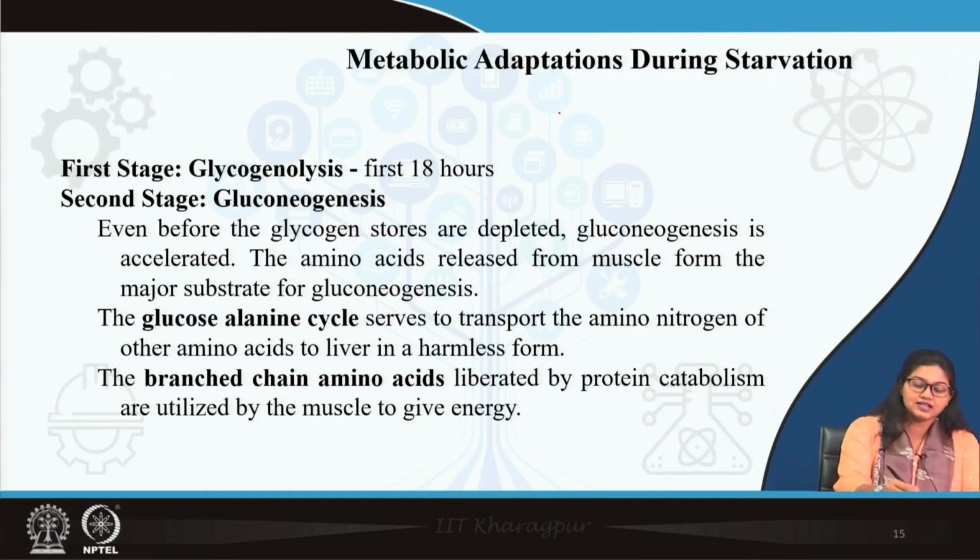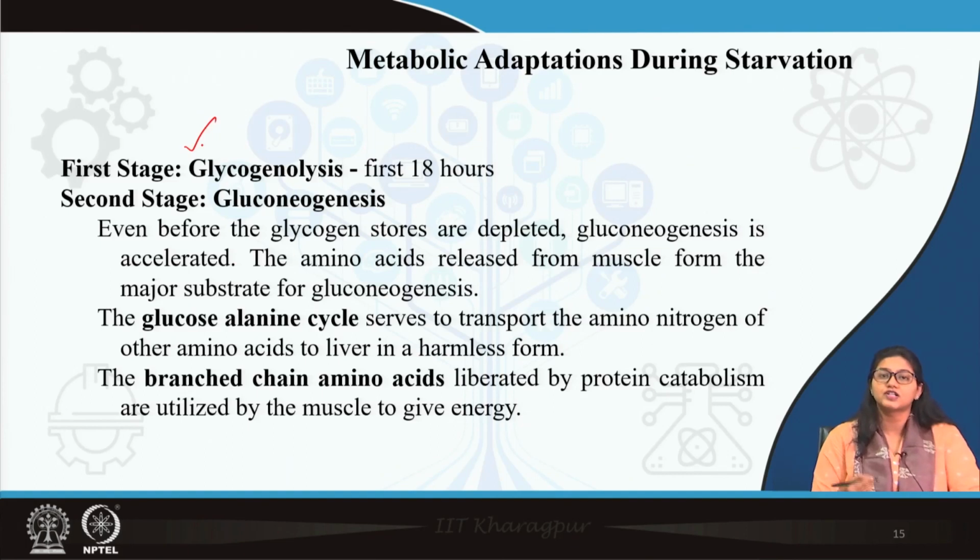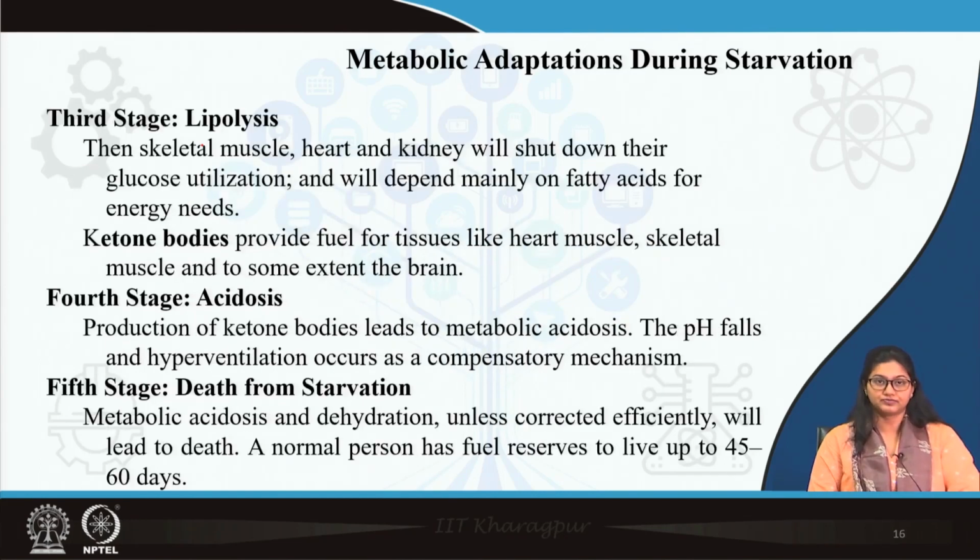In the first phase there is glycogenolysis which occurs for the initial 18 hours, and even before the glycogen stores are depleted there is neoglucogenesis, amino acids are utilized. Alanine is one such important amino acid which comes from muscle protein breakdown. Also the branched chain amino acids liberated by protein catabolism are utilized by muscle for energy provision.